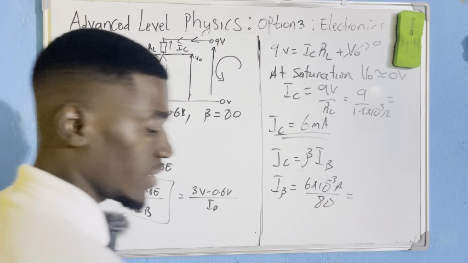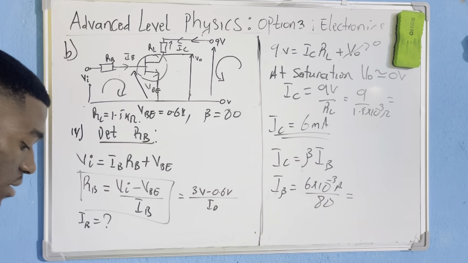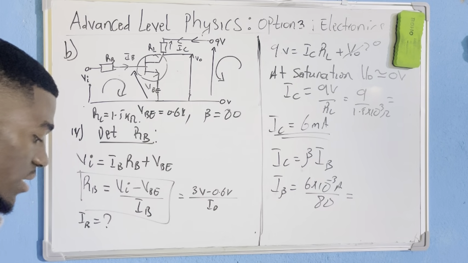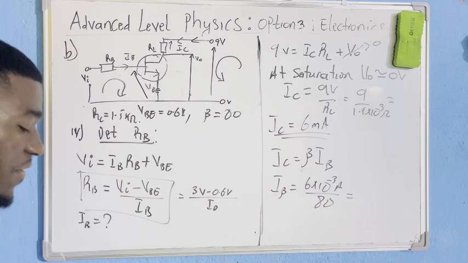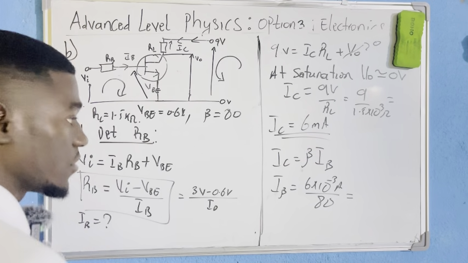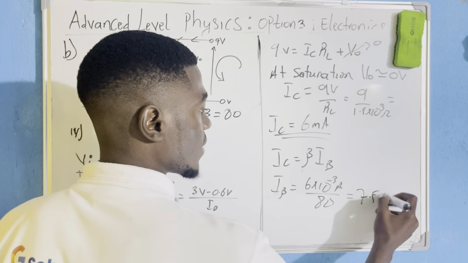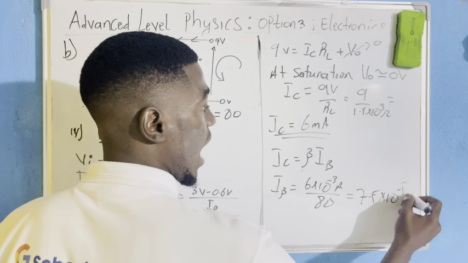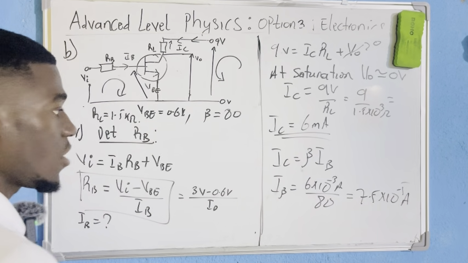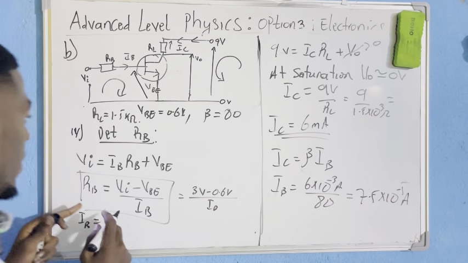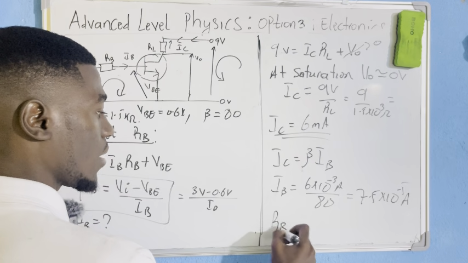So by calculating it, I will come up with IB directly. 6 exponent negative 3 divided by 80, I have 7.5 times 10 to the negative 5. So I'm having 7.5 times 10 to the negative 5 amperes. So that is the value of IB. Now with the value of IB, I can calculate RB.